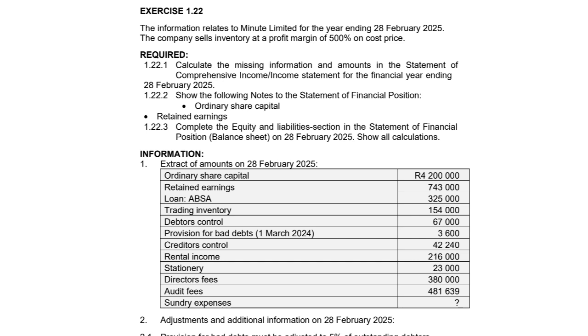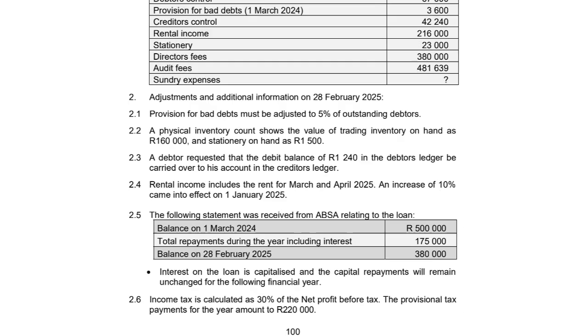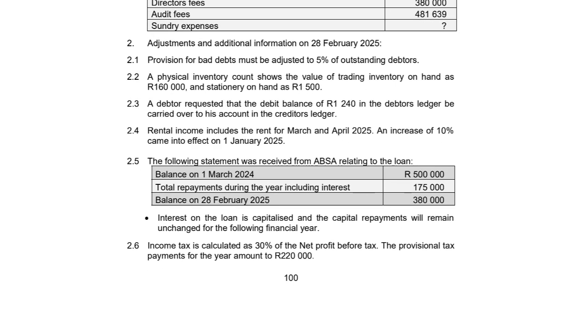Extract of amounts on 28 February 2025 for ordinary share capital, retained earnings, loan ABSA, trading inventory, debtors control, provision for bad debts on 1 March 2024, creditors control, rental income, stationery, directors fees, audit fees, and sundry expenses. Number 2. Adjustments and additional information on 28 February 2025.